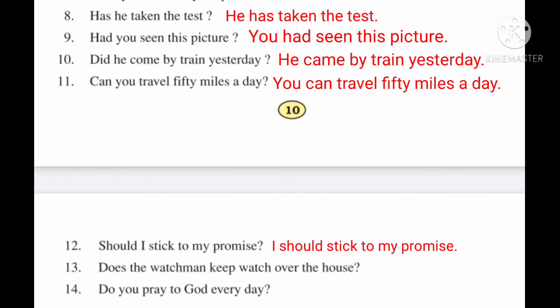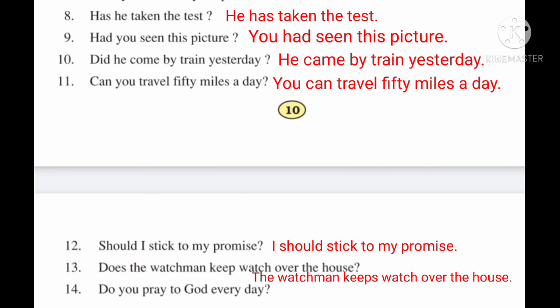Right? Now number 13 is, does the watchman keep watch over the house? So students, here in this sentence, does is helping verb of present indefinite. And when we change it into assertive sentence, then we use the first form of verb and with it we use s. Okay. So the sentence is, the watchman keeps watch over the house.